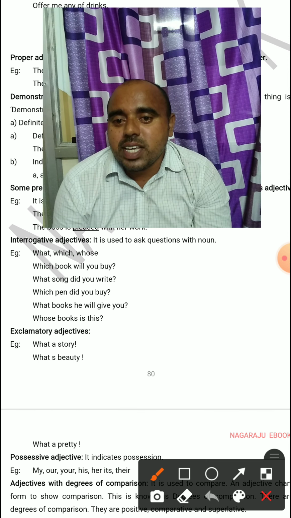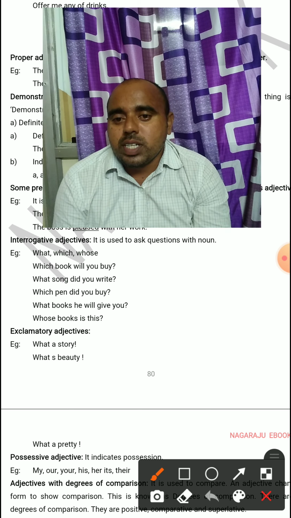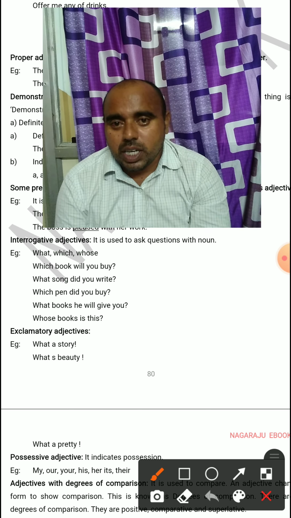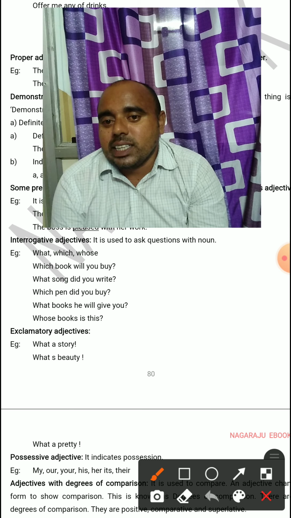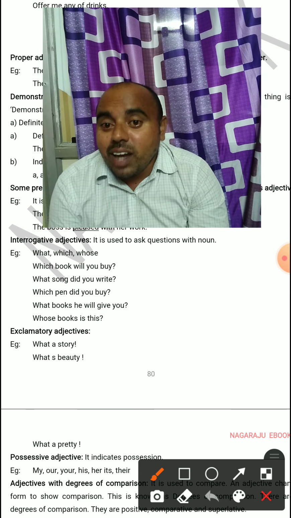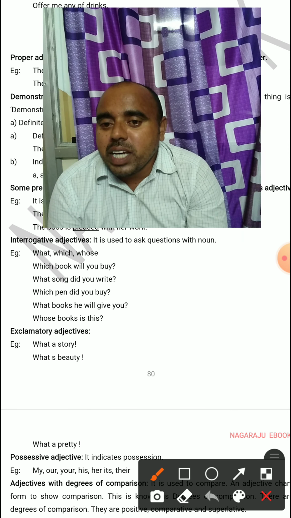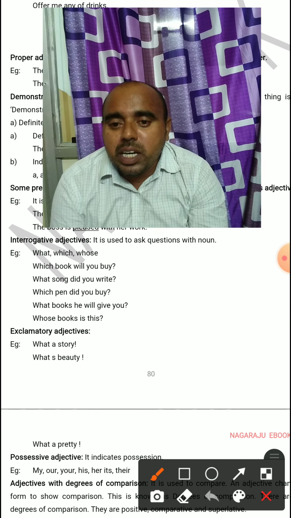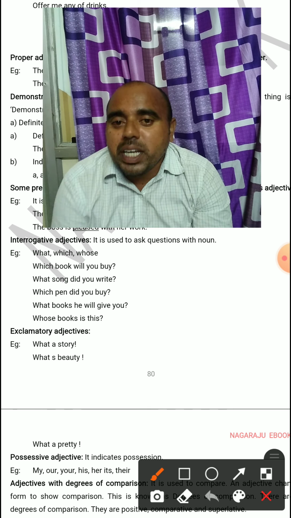For example, what, which, whose. All these wh-words are used as interrogative adjectives when which is followed by a noun, what is followed by a noun, and whose is followed by a noun.